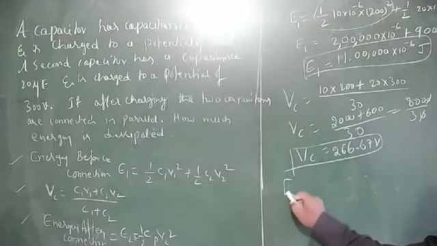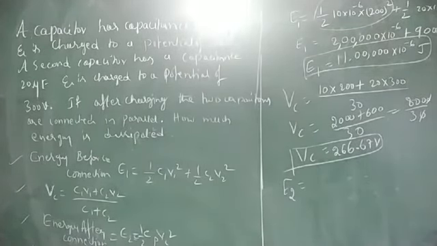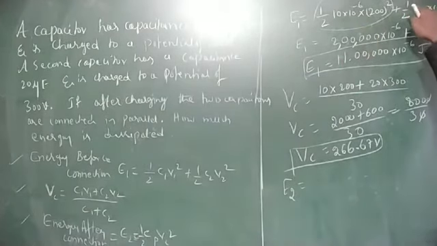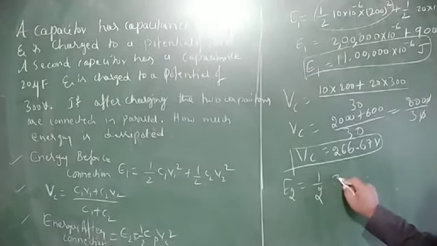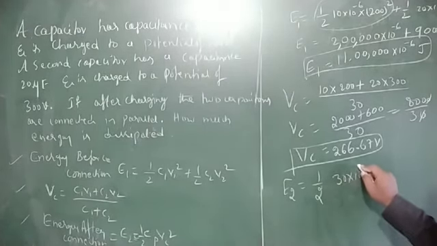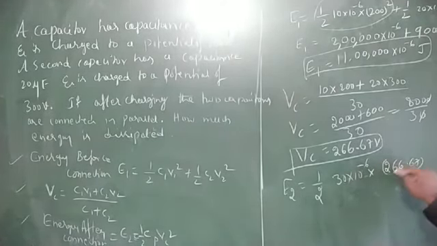Now calculate the energy after connection. E2 is equal to the Cp value, C1 plus C2, which is 10 plus 20 is 30 microfarad. 1 by 2 times Cp, which is 30 into 10 to the power of minus 6, into Vc, that is 266.67 whole square.